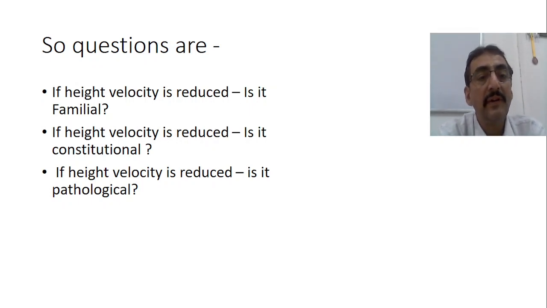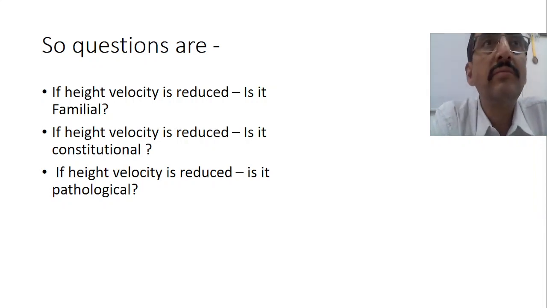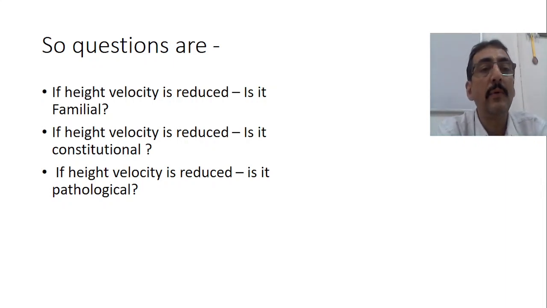Is it constitutional? Is it pathological? Many times we only know the height velocity, how much height the child gains every year. Based on this, how will you proceed? If the height velocity is reduced, does it mean it is familial, or constitutional? Because in familial short stature the height is short, in constitutional short stature the height is also short, and even in chronic disorders, pathological short stature, the height is also less.